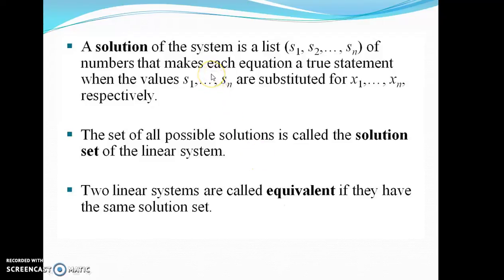The solution of a system is a list s1, s2, ..., sn of numbers that make each equation a true statement when the values are substituted for x1, x2, ..., xn respectively. The set of all possible solutions is called the solution set of the linear equations. Two linear systems are called equivalent if they have the same solution set.